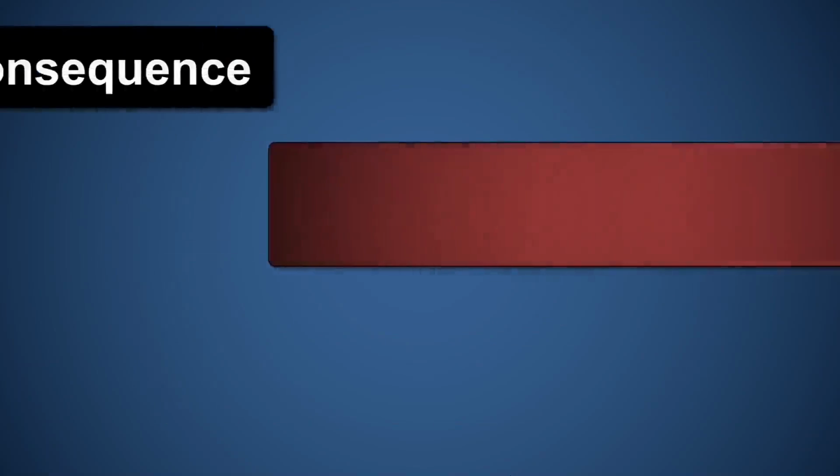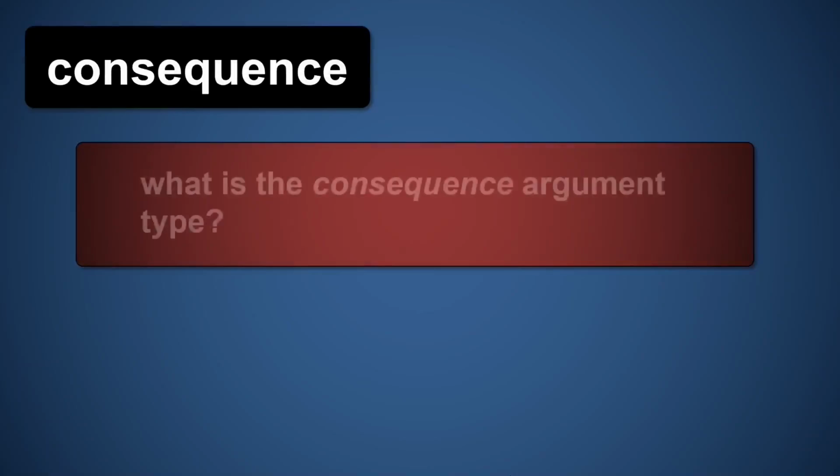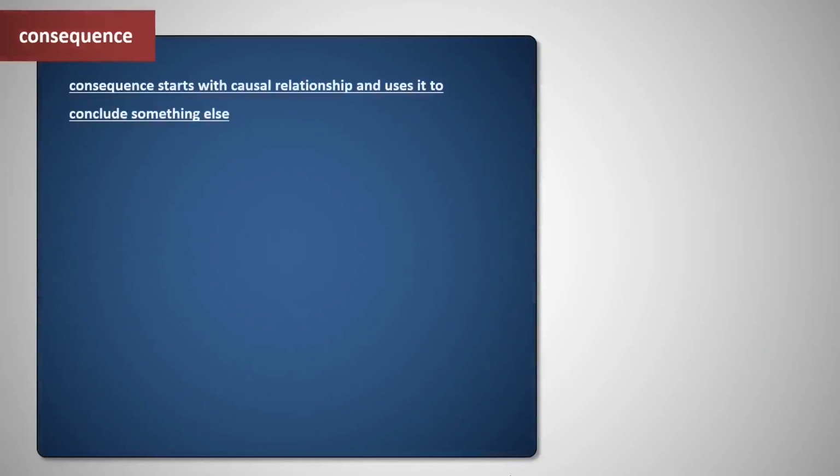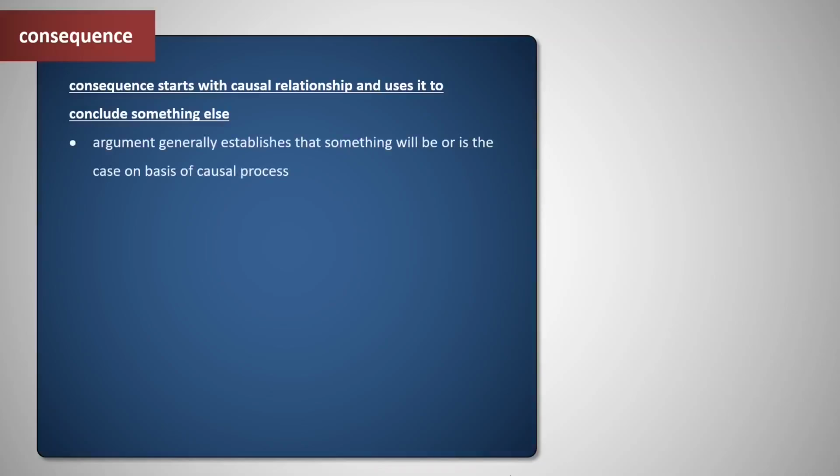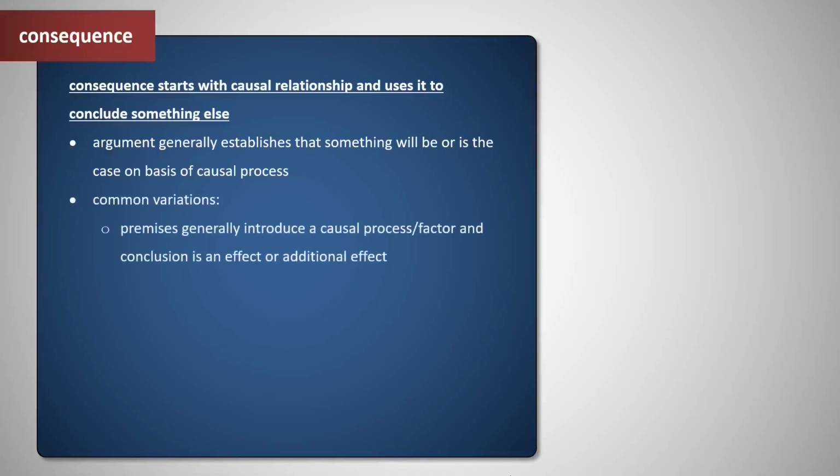Okay, so let's take a look at the consequence relationship. What is the consequence argument type? Looking at it, the consequence type starts with a causal relationship and then uses that to conclude something else. Essentially, the argument generally establishes that something will be or is the case on the basis of a causal process or a causal factor.